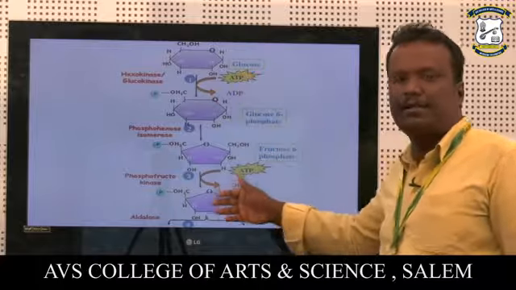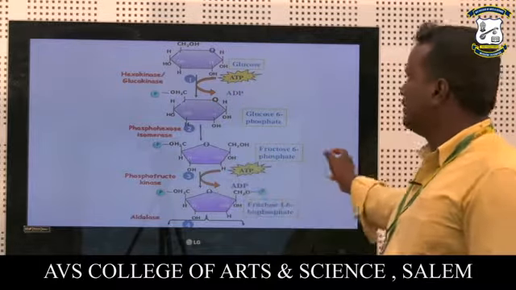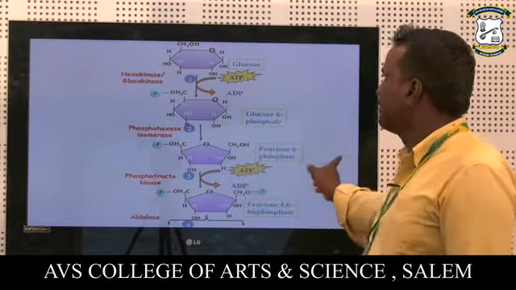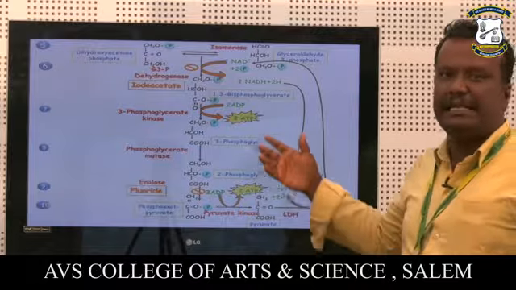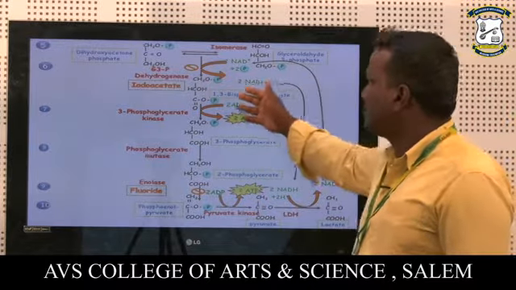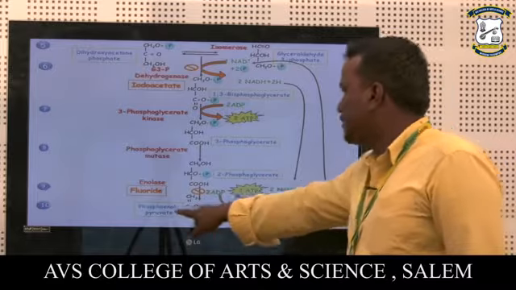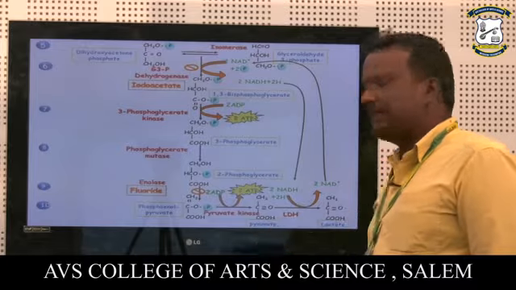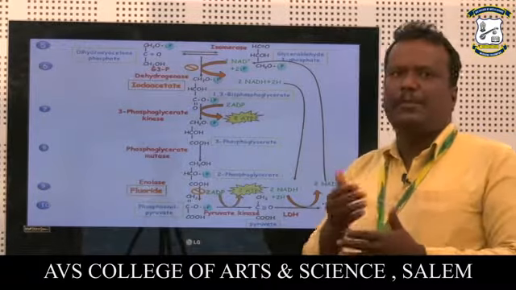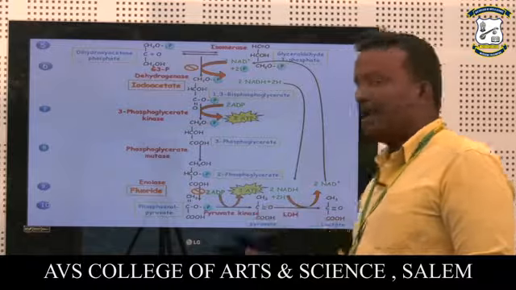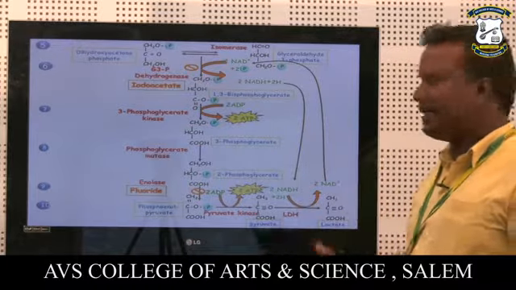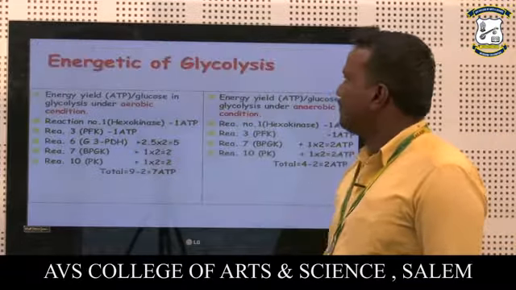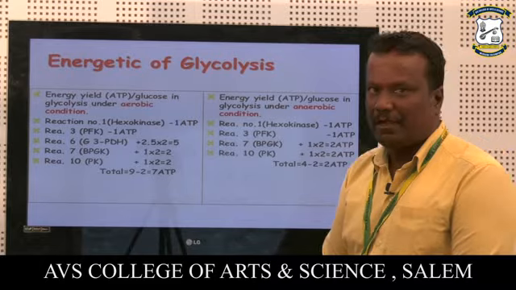This is the overall glycolysis metabolism. The first is the preparative phase. Next is the payoff phase, the energy-yielding process. Finally, phosphoenolpyruvate is converted to pyruvate in aerobic conditions, and in anaerobic conditions, without oxygen, the pyruvate is converted to lactate.